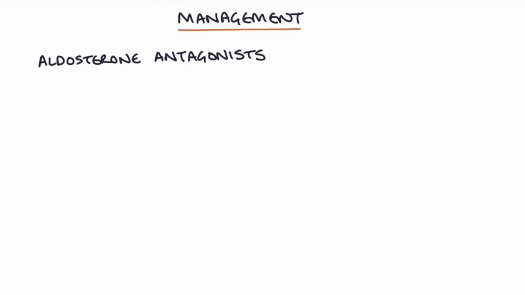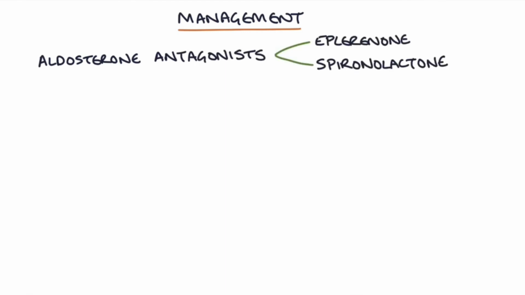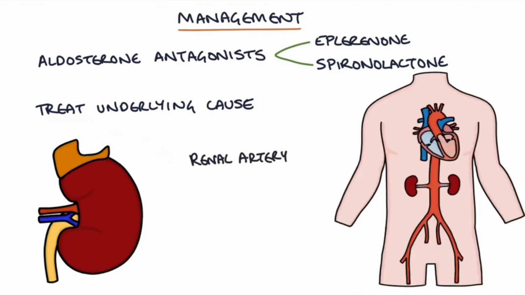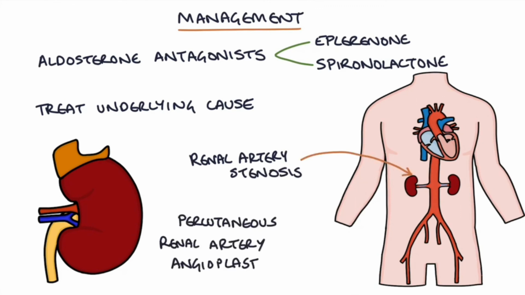So what's the management of hyperaldosteronism? You can use aldosterone antagonists, and these are things like eplerenone or spironolactone. You can also treat the underlying cause by either surgically removing the adenoma, or if you find there's renal artery stenosis, you can do percutaneous renal artery angioplasty. So you go in via the femoral artery and you expand a balloon or stent the renal artery, so you improve the blood flow to the kidneys.